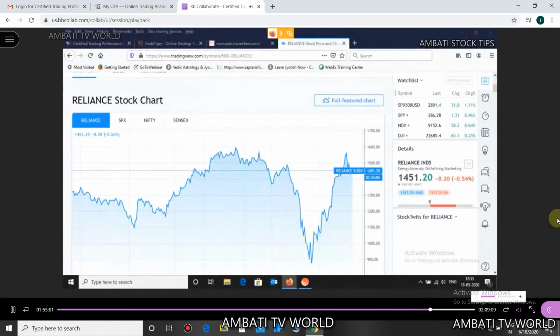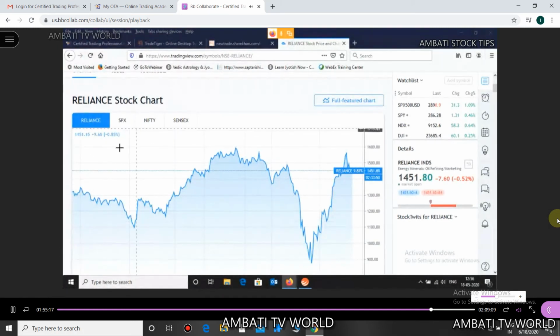Use Trade Tiger because it's more robust and more handy, MS Reddy ji. Moreover, you will have the Ignite tool on Trade Tiger only, not on the web version, on the app version only.